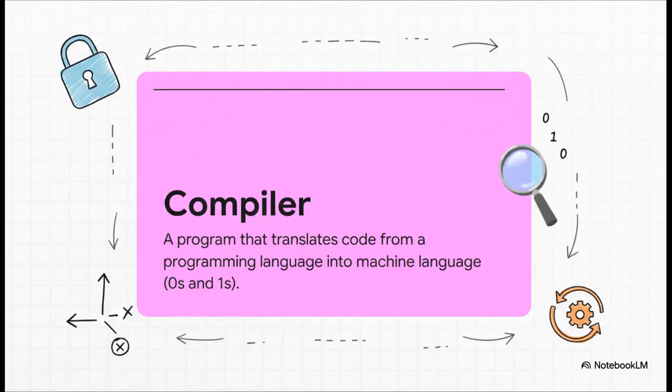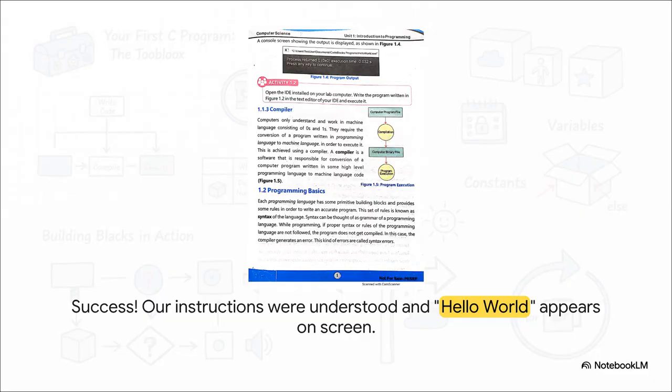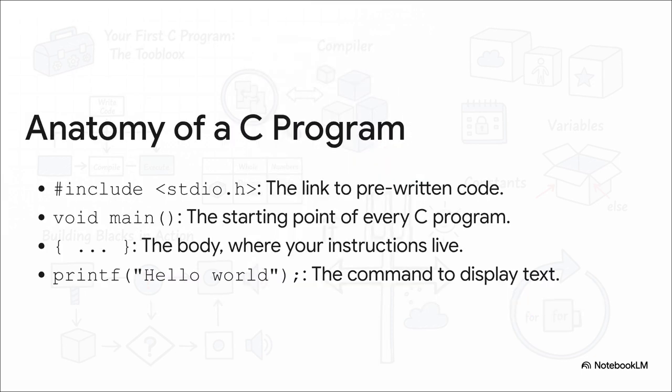So what on earth is a compiler? You can think of it as this super smart translator. It takes the C code that we can read and write, and it turns it into the only language the computer's brain, the processor, actually gets, a stream of ones and zeros. And once that compiler does its thing and we run the program, bam! Success! Our instructions were understood. Hello World pops up on the screen. We've officially talked to the machine. How cool is that?